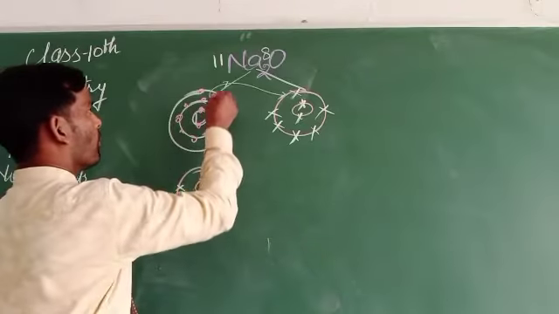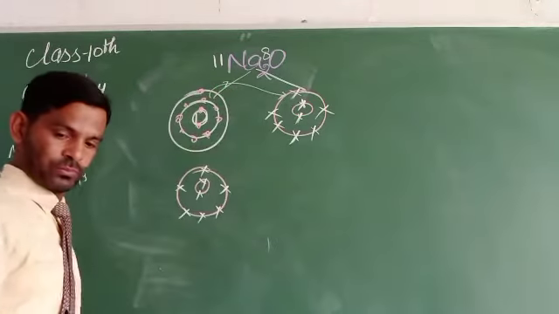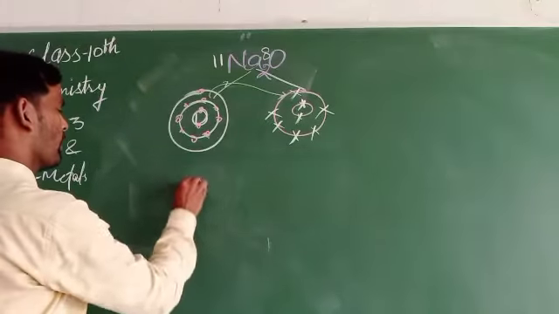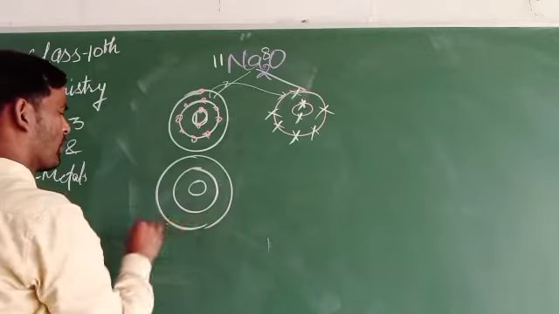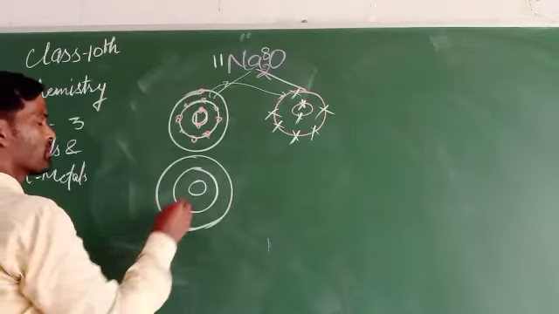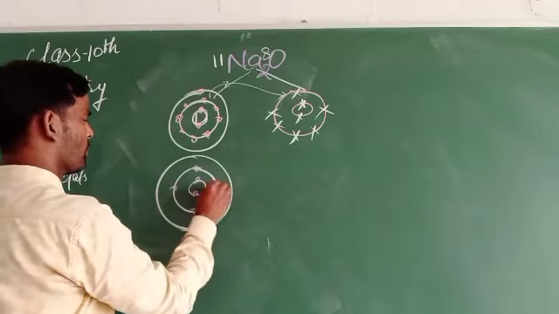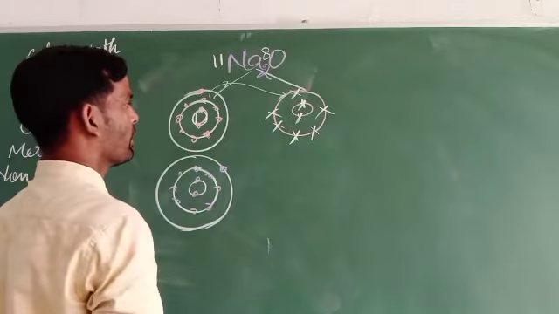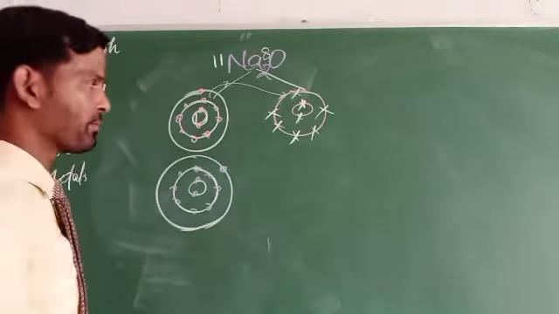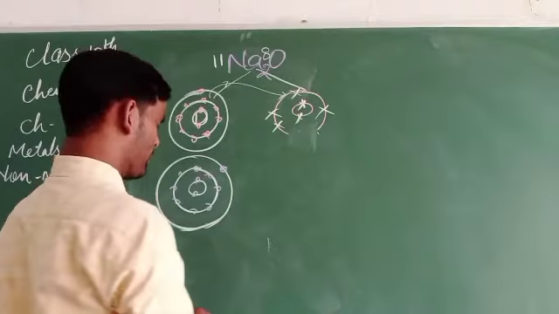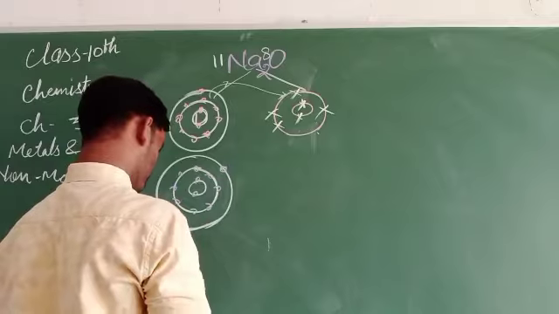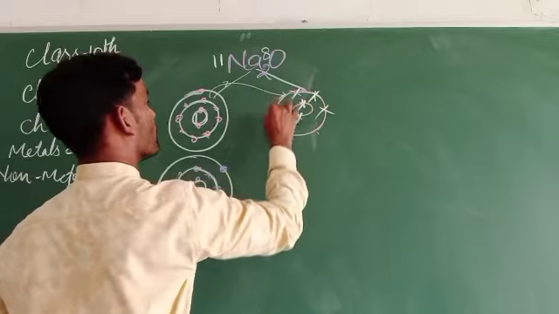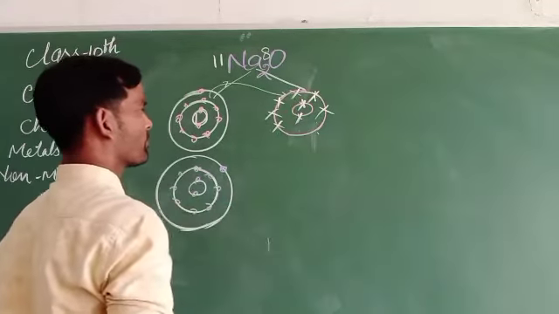So 1 electron comes from sodium 1, and this is sodium 2. Here only 6 electrons remain in oxygen.